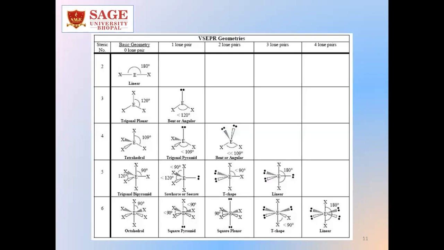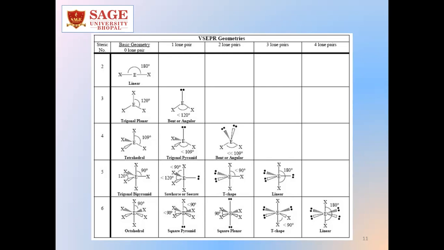So in summary, we can remember whatever we have discussed as the following. If the steric number is 2 and both are bond pairs, the shape of the molecule will be linear. If the steric number is 3 and all 3 are bond pairs, it will be trigonal planar. But if there are 2 bond pairs and 1 lone pair, the shape will be bent or angular. With steric number 4, if 4 are bond pairs, the molecule will be tetrahedral. If one is a lone pair, it will be trigonal pyramidal. And if there are 2 lone pairs and 2 bond pairs, it will be a bent molecule.